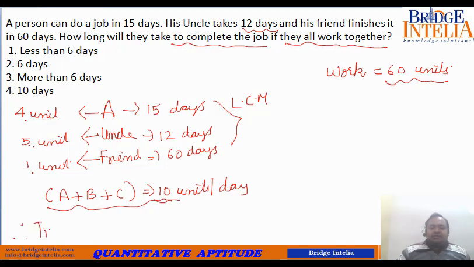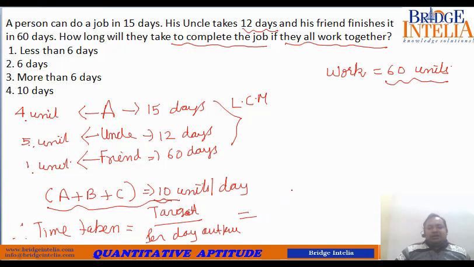So time taken is equal to target by per day output. Target is 60. Per day output is 10. So 60 by 10, so 6 days. So the answer is exactly 6 days. So let's take the next example.